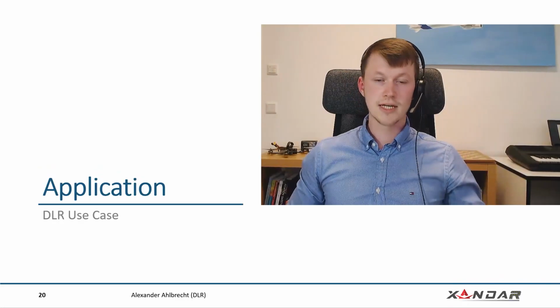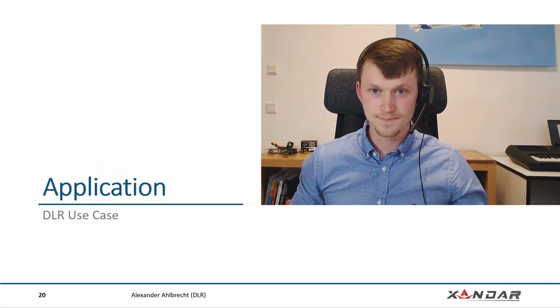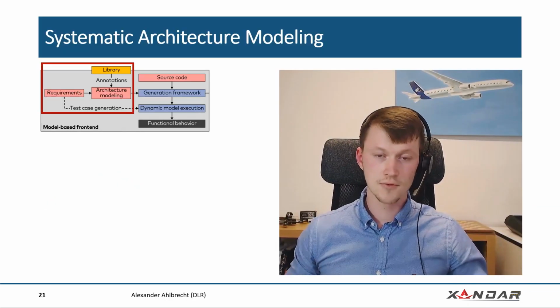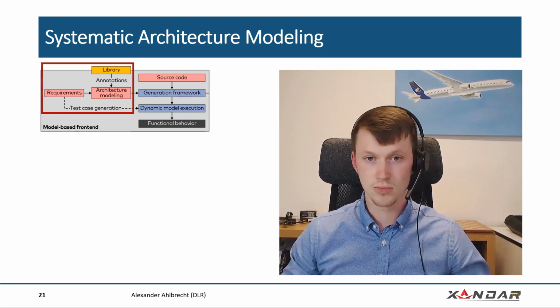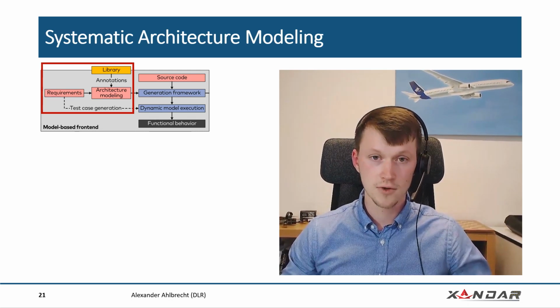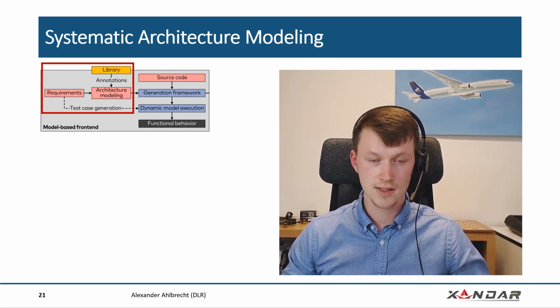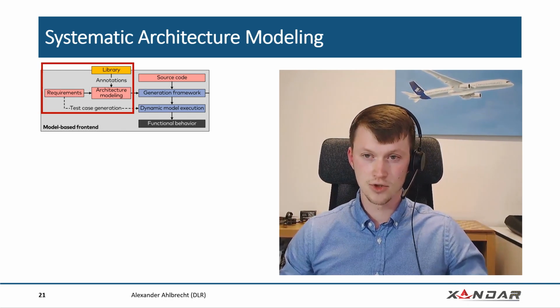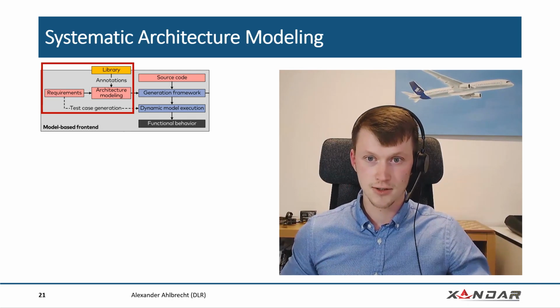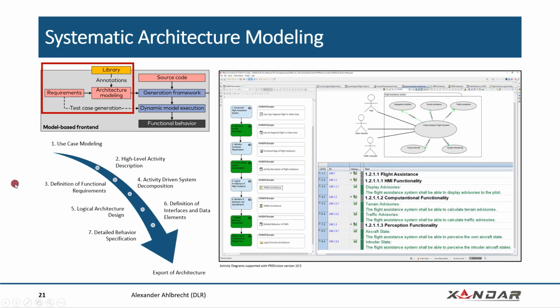So now we are going to take a look at the use case application. First of all, if we want to apply the timing concepts on a model, we need to create a model. Therefore, we have the model-based front end in the XANDAR toolchain, where we use requirements and architecture modeling to generate this model in a systematic fashion. And this works like this.